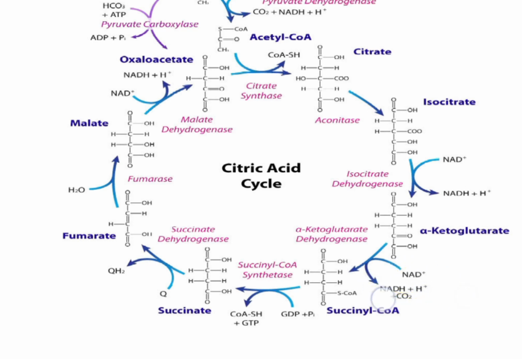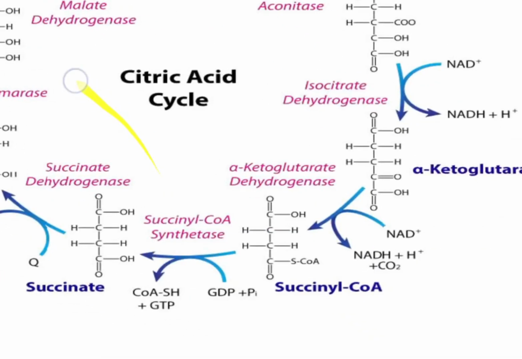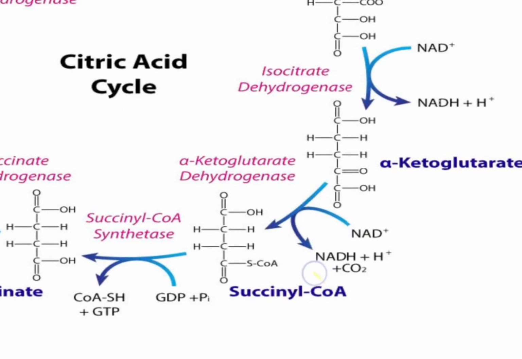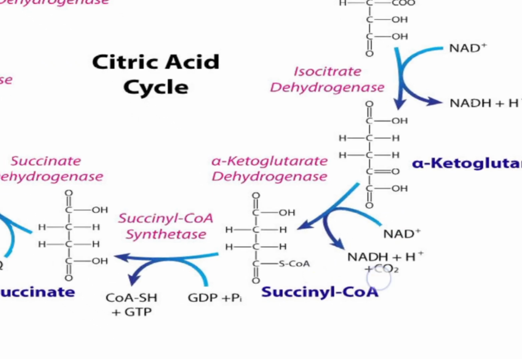But at the same time, we are also producing a carbon dioxide molecule. You can clearly see that carbon dioxide molecule in this area here. So it is both a dehydrogenation process and a decarboxylation process. This explains why succinyl coenzyme A is a 5-carbon molecule.